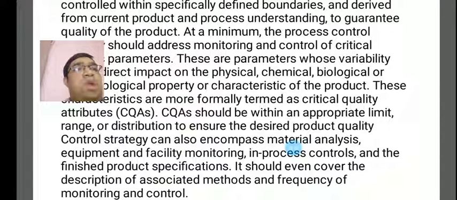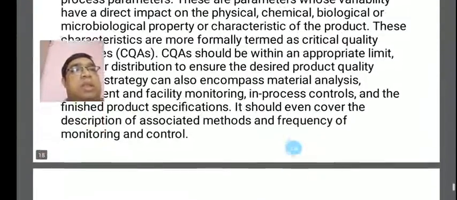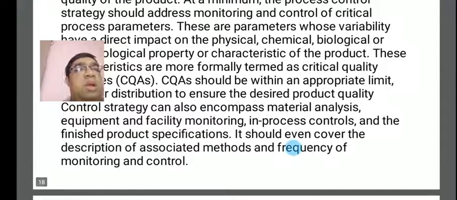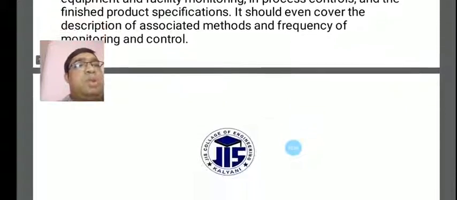It should even cover the descriptions of associated methods and the frequency of monitoring and controls.